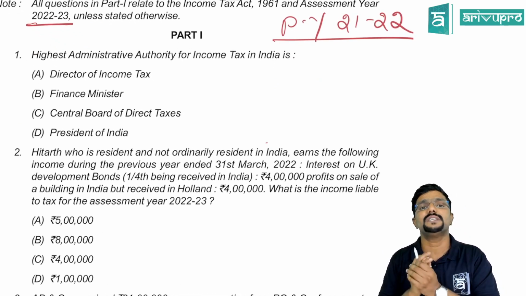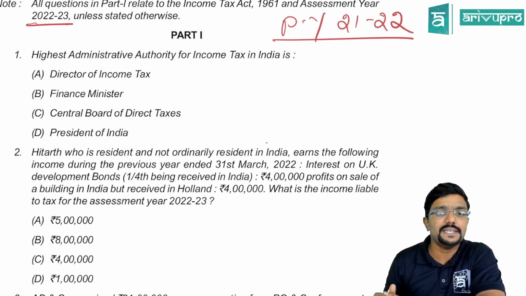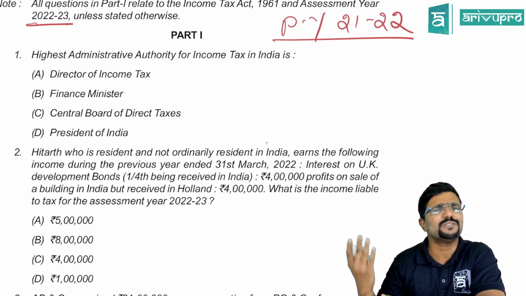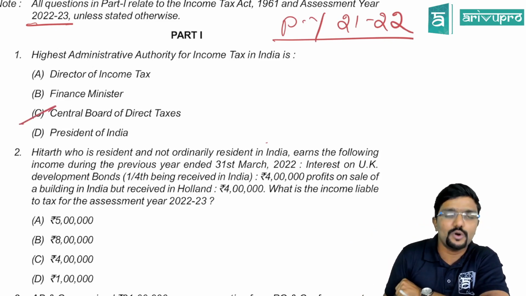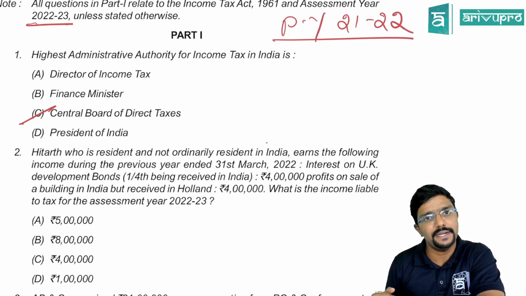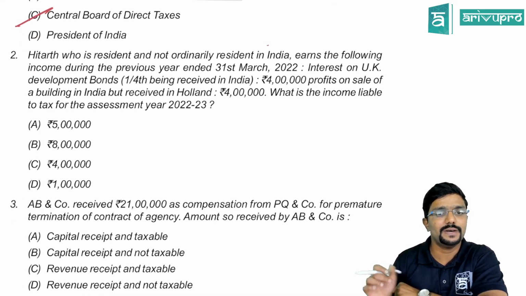Part 1, which is direct tax or income tax. The first question: the highest administrative authority for income tax in India is what? That is the Central Board of Direct Taxes, CBDT.